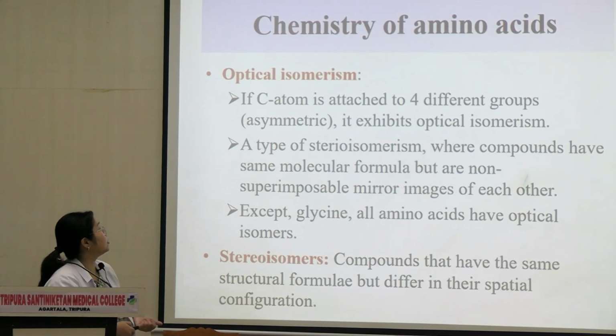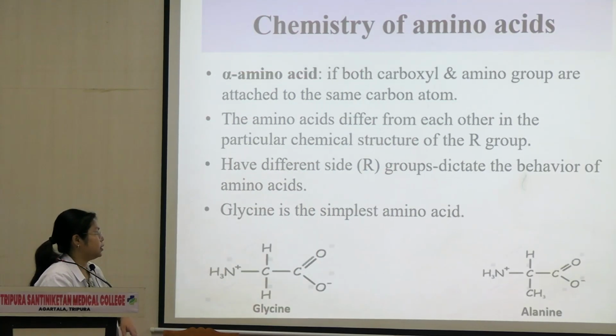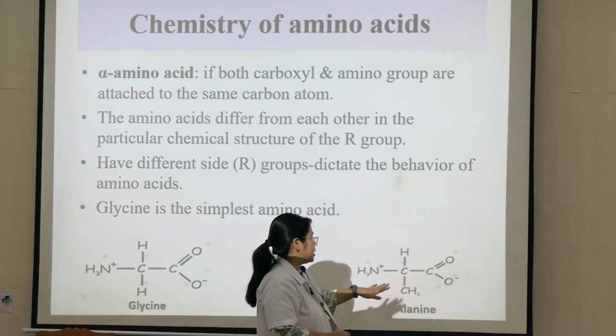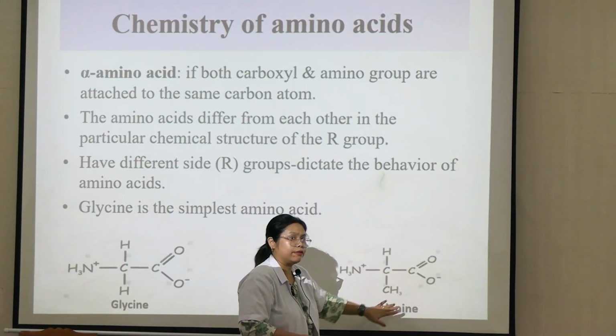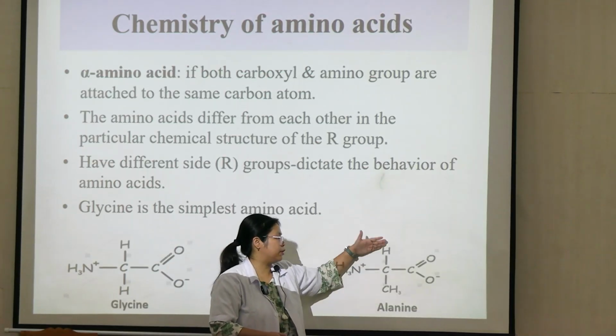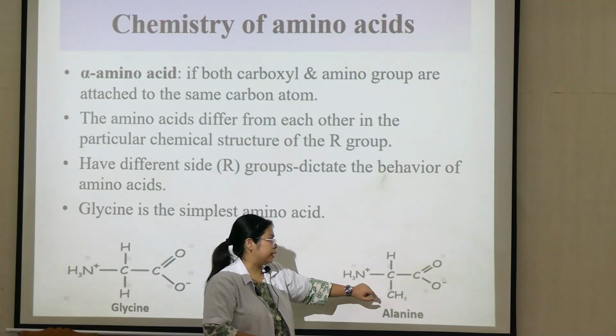अब asymmetric carbon क्या होता है? When a carbon atom, like here over here, you will see alanine. When a carbon atom is attached on its 4 sides by 4 different groups. इसके पास क्या है? Amino group है, carboxyl group है, hydrogen and then CH3. Attached to one single carbon atom.